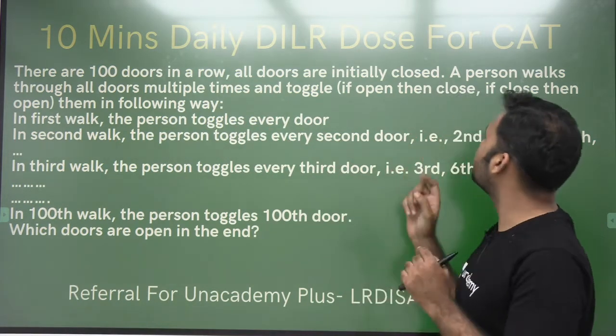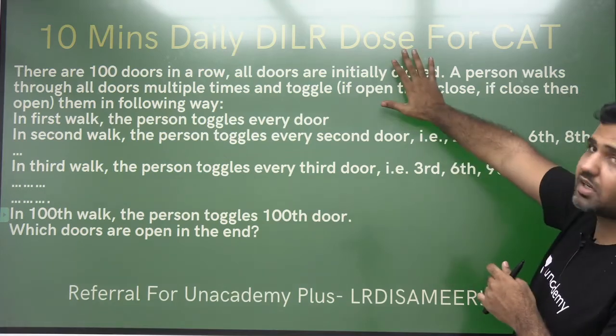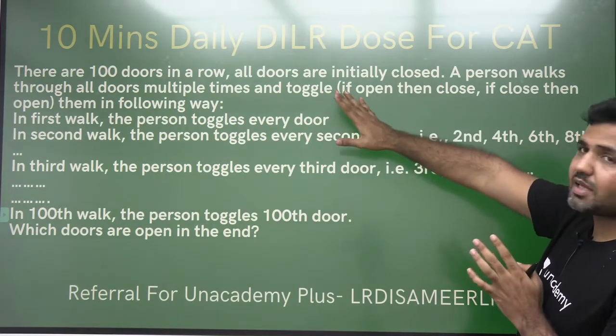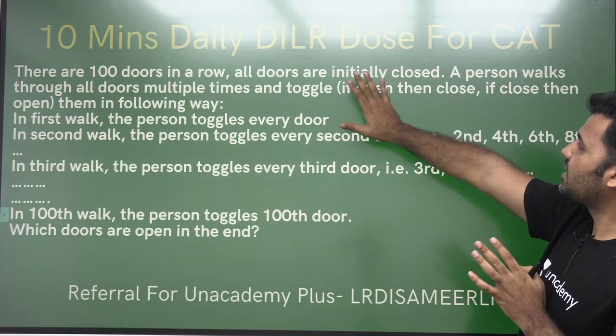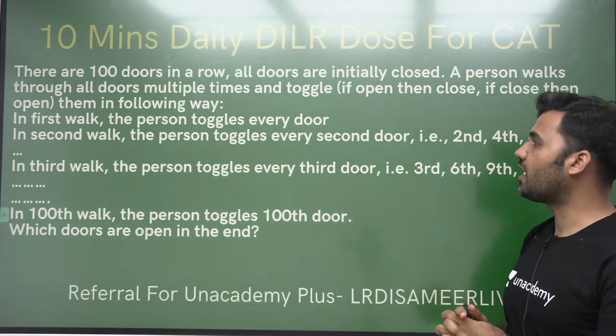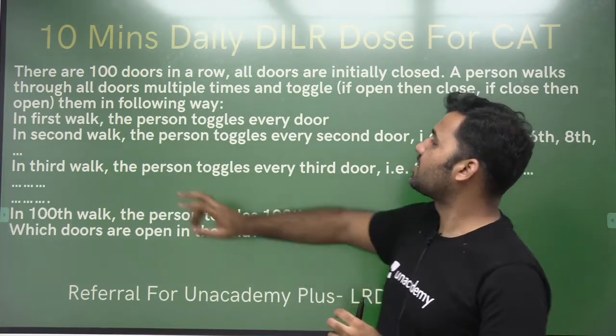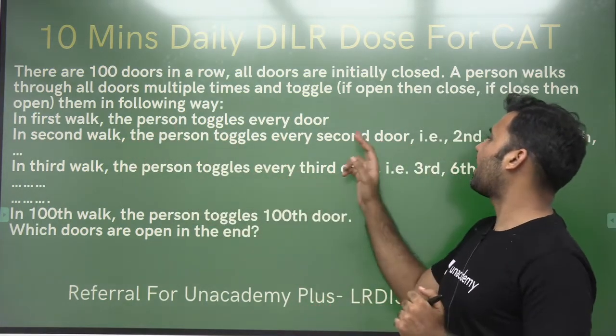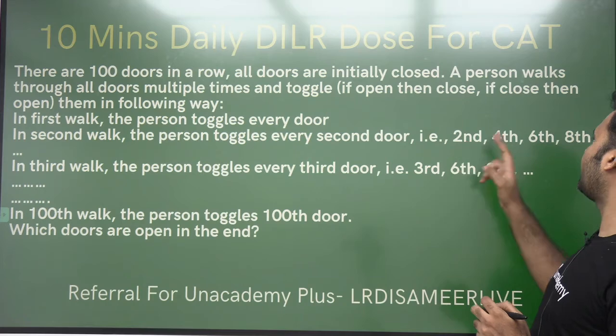That means initially all the doors are closed, so the person toggles them. That means in the first walk, the person will open all the doors from 1 to 100. In the second walk, the person toggles every second door. That means second, fourth, sixth, and eighth.